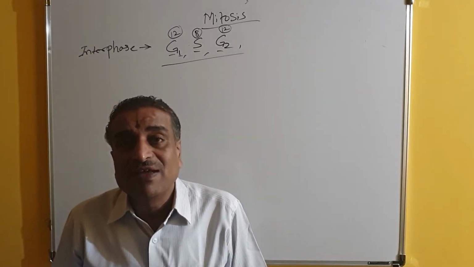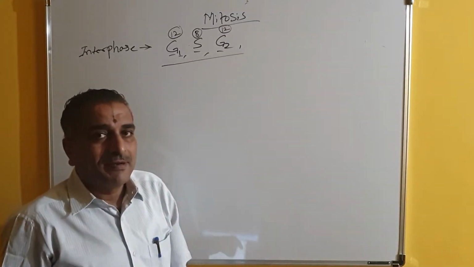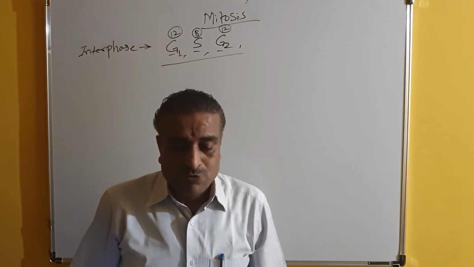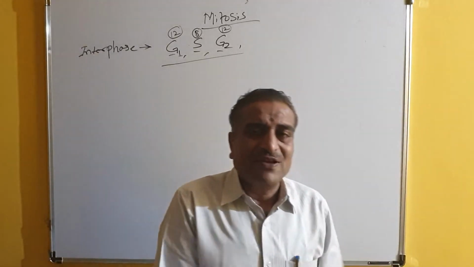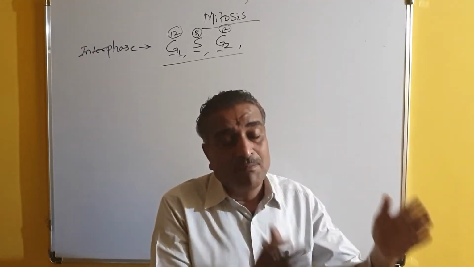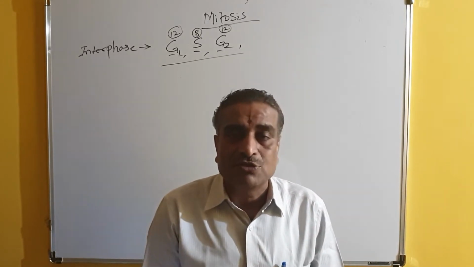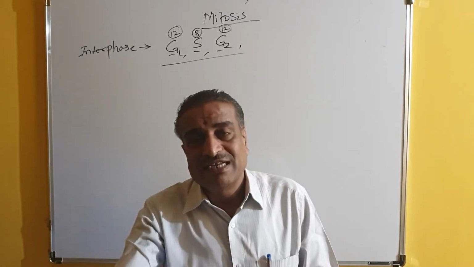Totally, the interphase takes about 28 hours. Please remember, 28 hours is the interphase duration. When one cell division is completed and telophase is over, next it enters into interphase, and interphase requires 28 hours for completion. For 28 hours it prepares and then enters into the next cell division.